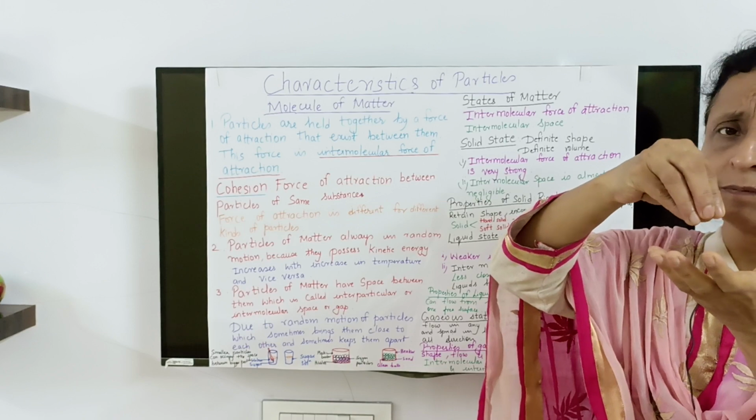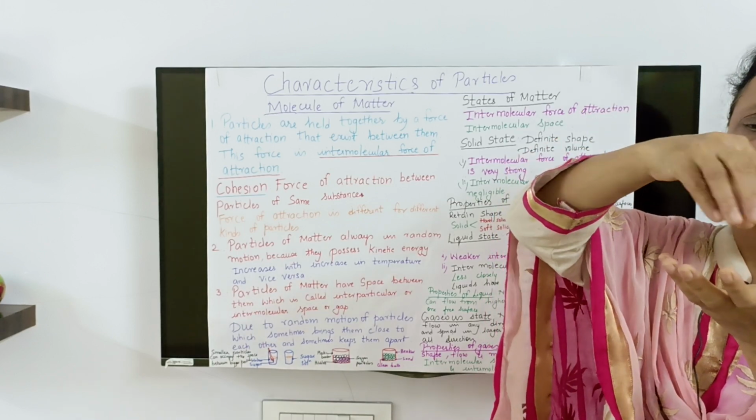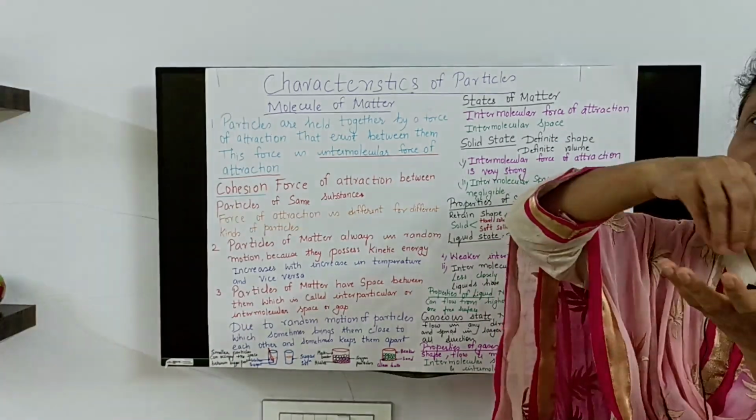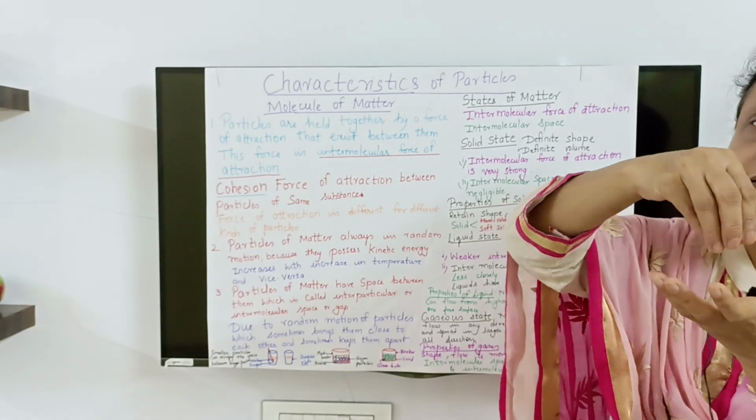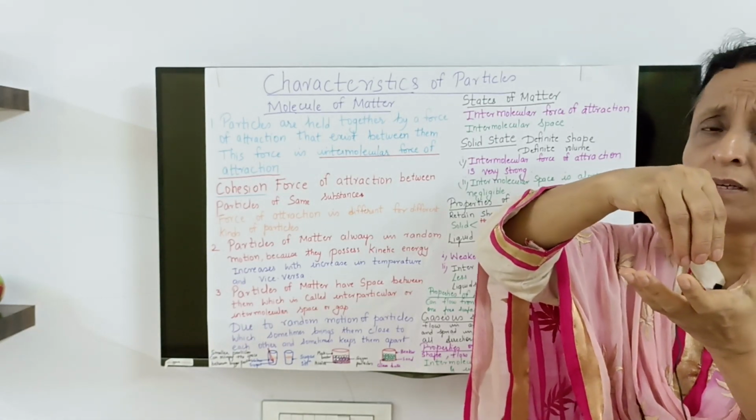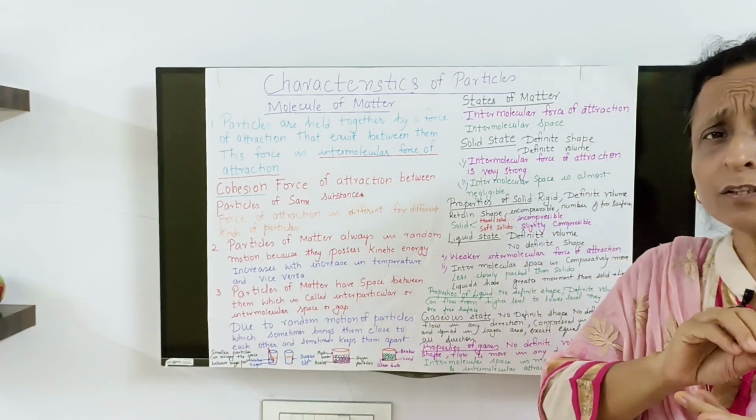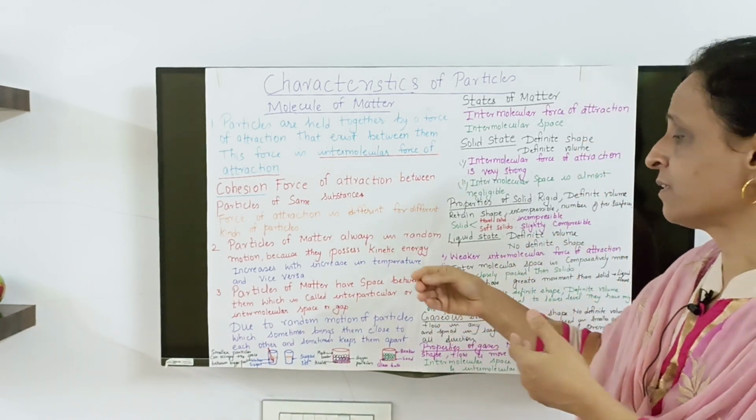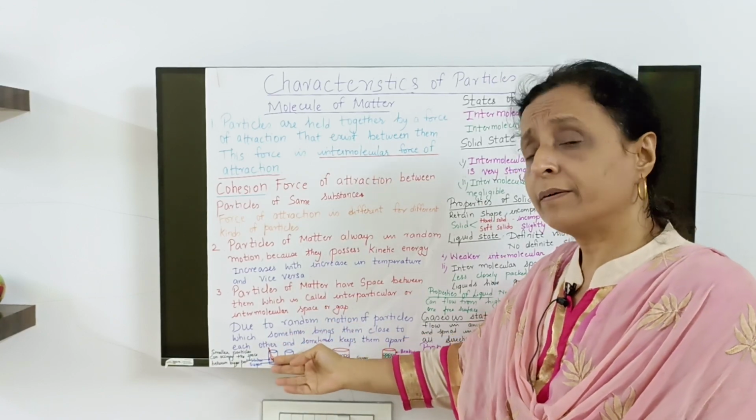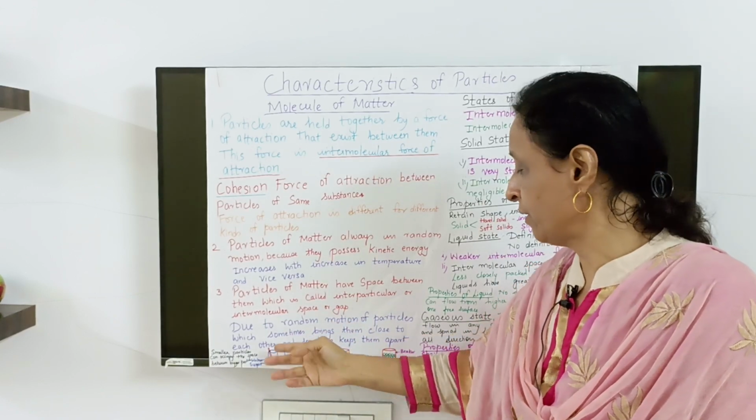Put in the beaker, and then put sand. Again, sand being smaller particles will spread and occupy the interspace between the glass balls. So this is how it happens. Here they occupy the intermolecular space.